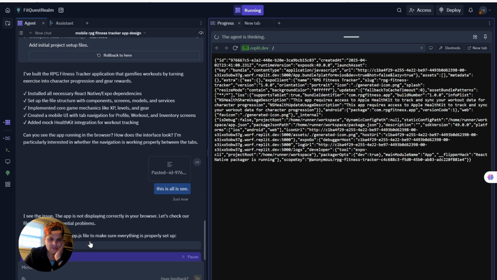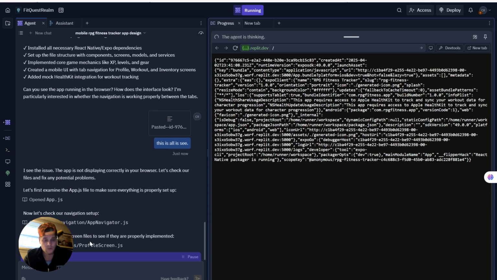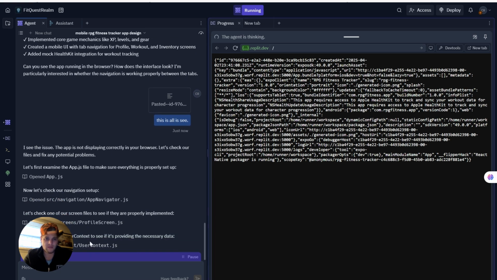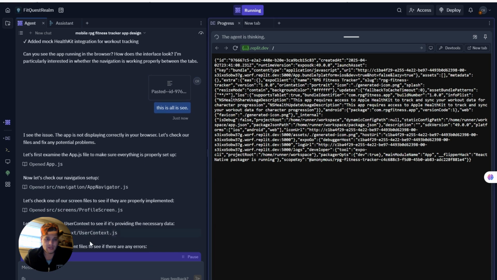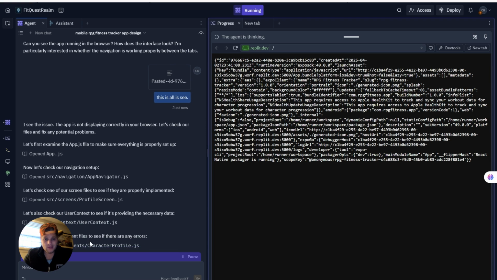I see the app is not displaying correctly in the browser. Let's check our files and fix the potential problem. Okay, so this could take like 20 minutes, which again, totally fine. I'm not complaining it's going to take 20 minutes. But what you need to understand is when you're making these apps, debugging is a majority of the task. And it's the hardest part to debug because I don't really know what the issue is. So we just need to work through it and agent needs to figure it out.